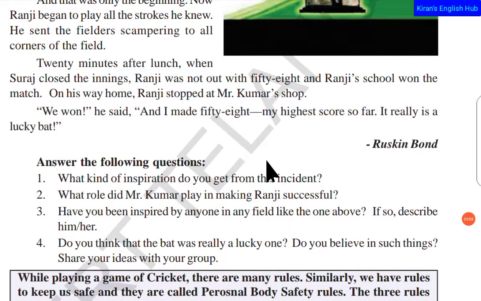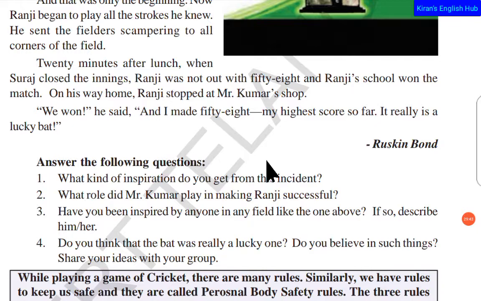There is a bit more to the lesson actually. We have only half of it here. So what actually happens is, the bat which Mr. Kumar gave is not actually the bat which he made a century with. Did you get me? Kumar had given a bat to Ranji, the boy, right? The bat which was given was said to be the bat which made 100 with, but actually that was not the bat which made 100.